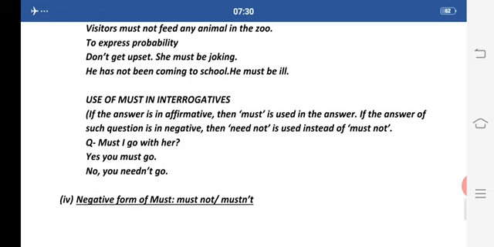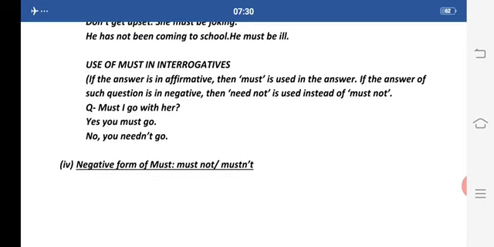Now, the negative form of must is must not and mustn't. Apart from these uses, must can also be used to show something that is true, or you can say to show certainty. It means based on some evidence we can show that something must be right. Now look at this snow. It must be really cold outside. Because of some evidence, I can say that something is true, something is certain.